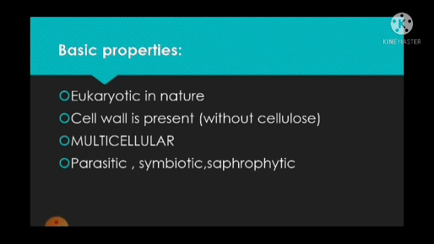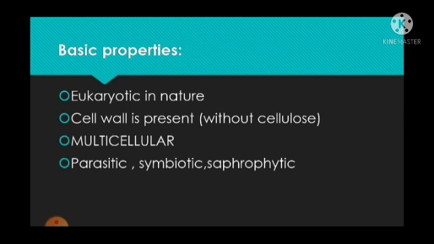Parasitic means the organisms which live on or in organisms and take their nutrition. Symbiotic means the organisms which live in or on other organisms and share nutrition between them. Saprophytic means these organisms feed on dead and decaying matters.